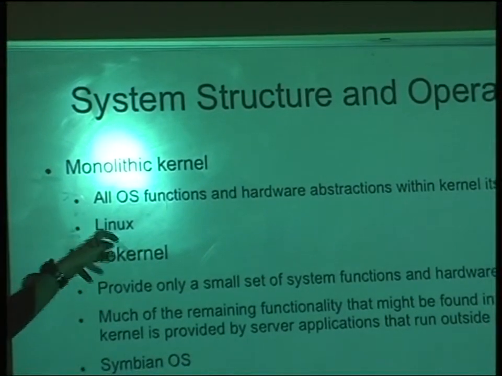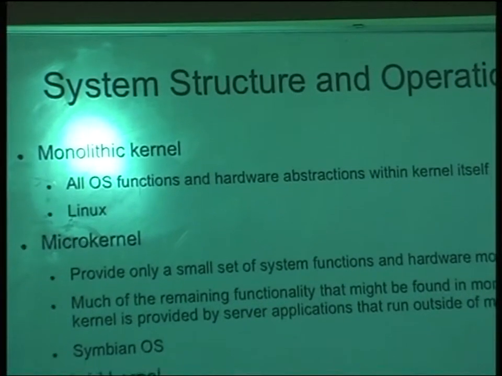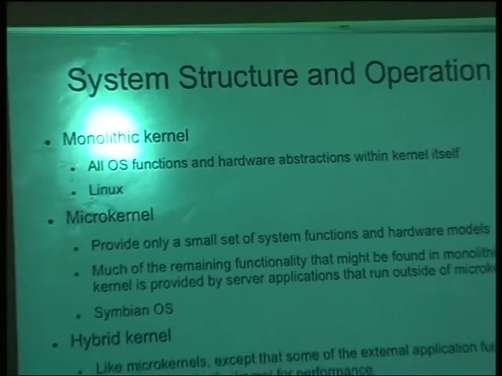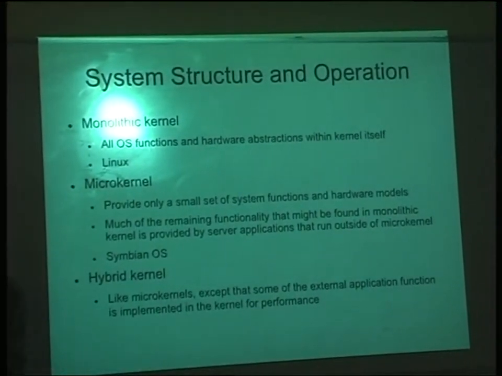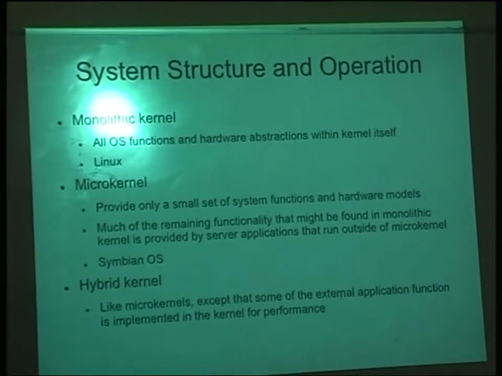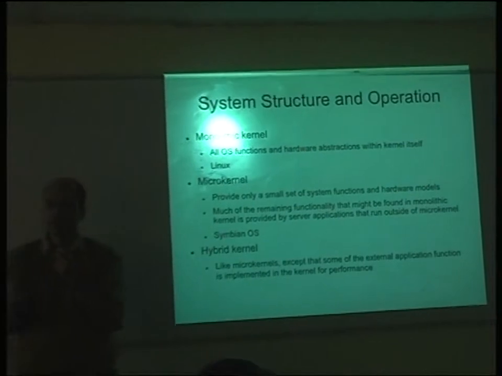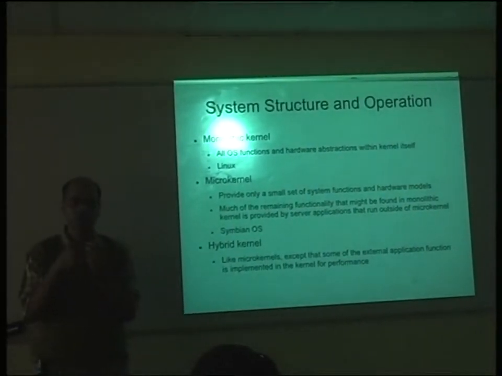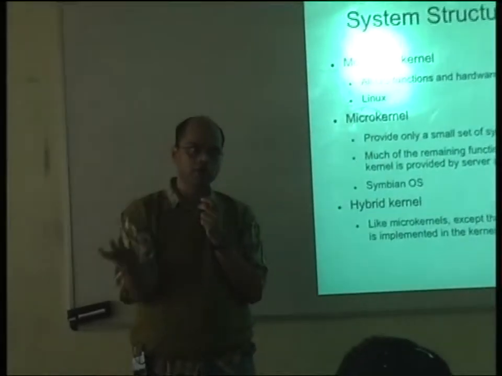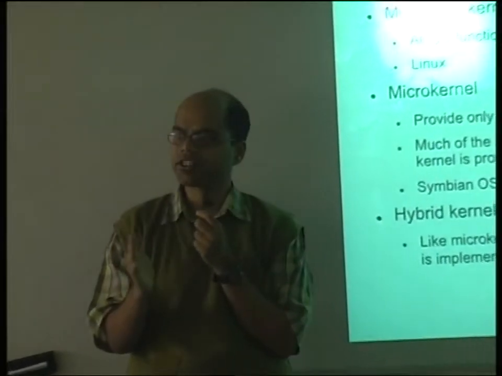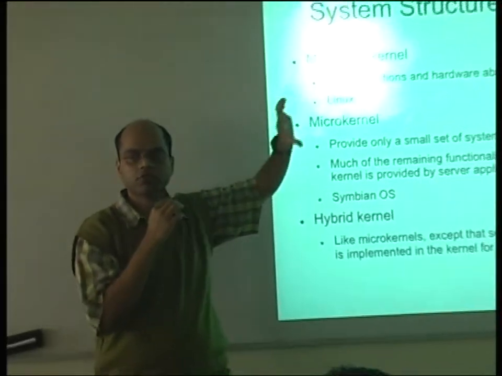So the advantage of this, why do we do this? The advantage is it's very fast. Since everything goes inside the kernel, the operating system is very fast when it executes. It doesn't have to go outside the kernel, because whenever we switch the mode from user level to kernel and back and forth, there is an overhead. You have to do something in the processor, you have to set and unset bits, you have to swap out the memories and so on for the protection. So Linux is very fast, and the reason is it has a monolithic kernel.